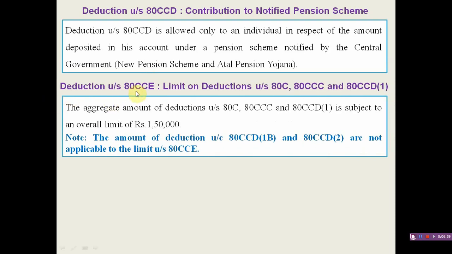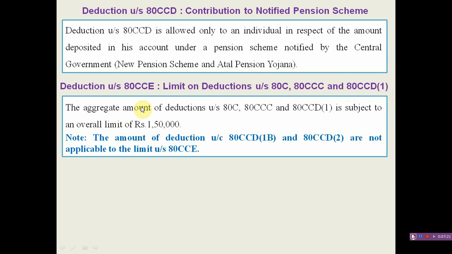Next, deduction under section 80CCE. This deduction is not for any investments or payment. It is a ceiling limit for the aggregate deduction of three sections, that is 80C, 80CCC and 80CCD(1).